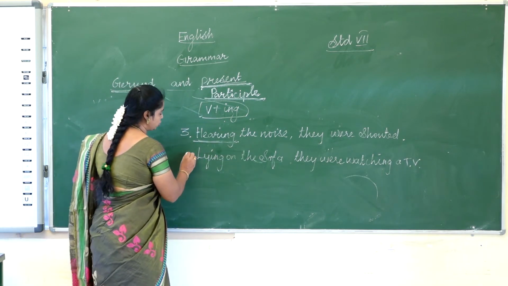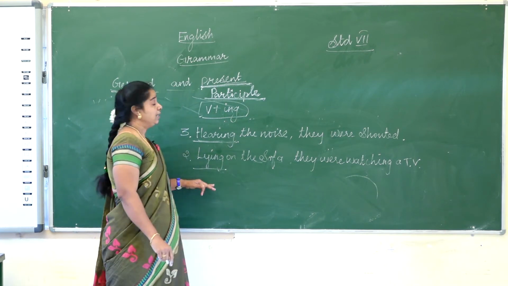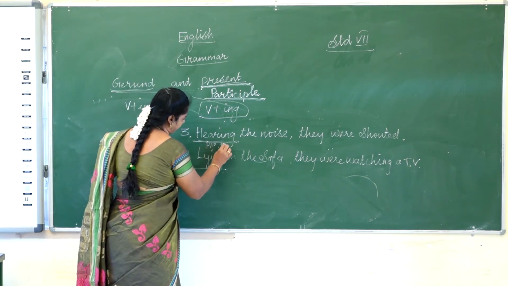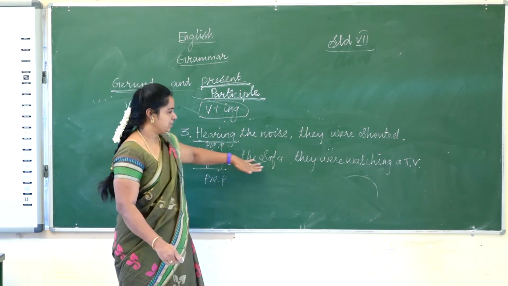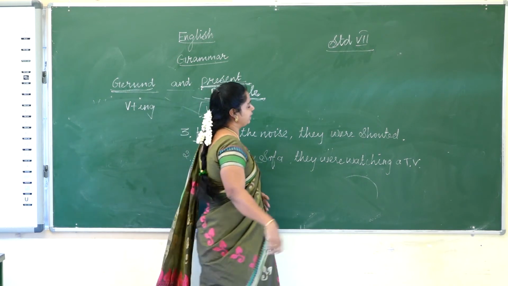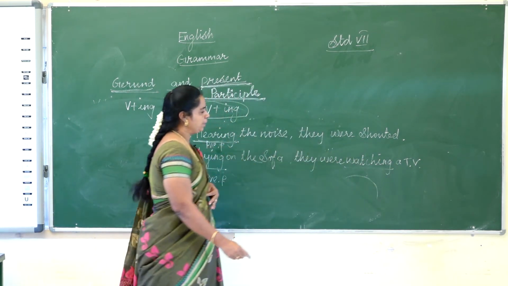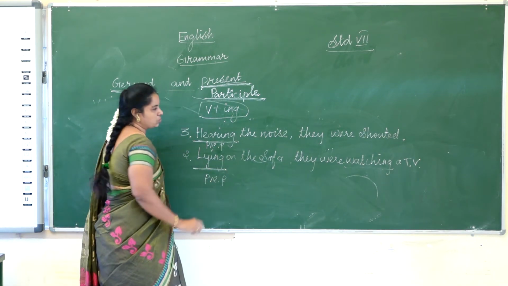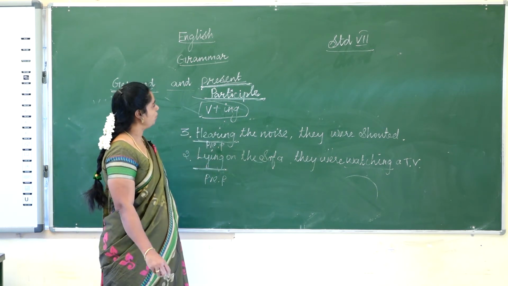So in this sentence, two actions happen. So in this, lying is present participle here. Lying on the sofa, they were watching TV. Here it is present participle. So when two actions happen, we can say this is also present participle.